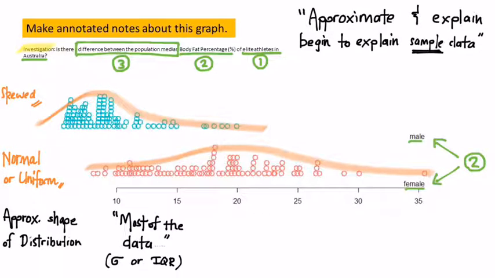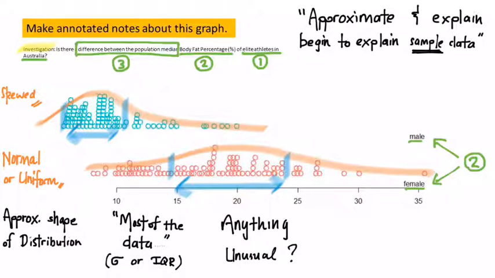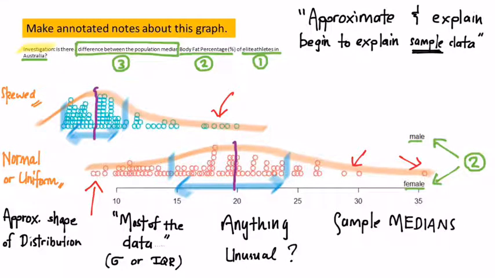Let's have a look where most of the data is, as measured by the standard deviation or the interquartile range. There it is for males, and here we go for females. Do you see anything unusual? What about these points? Further investigation is warranted. Lastly, there are our approximate sample medians.